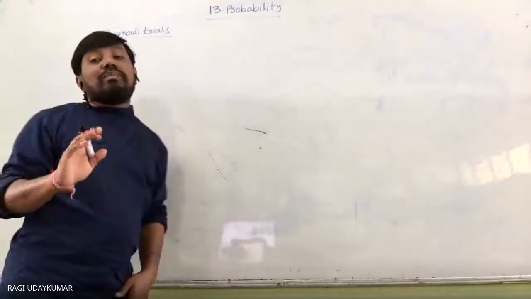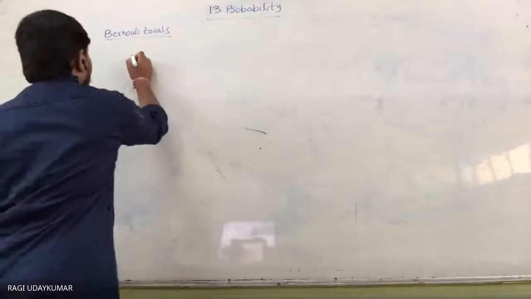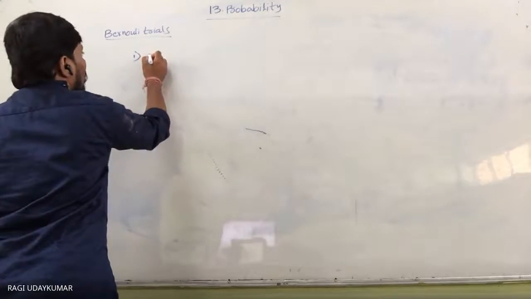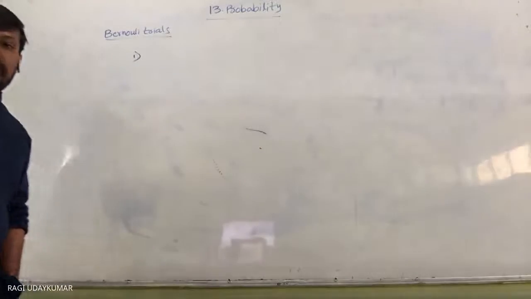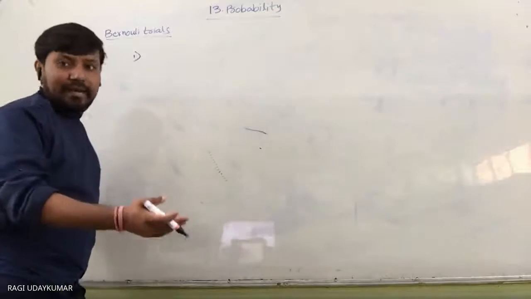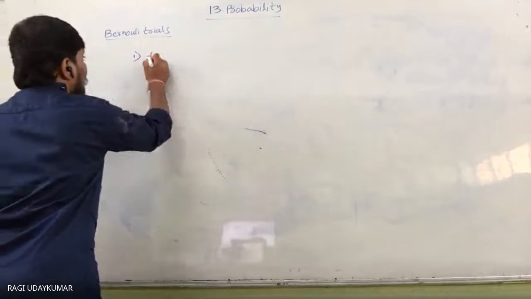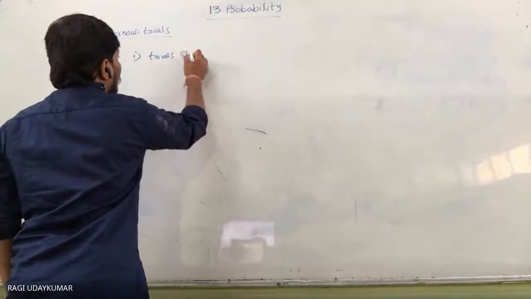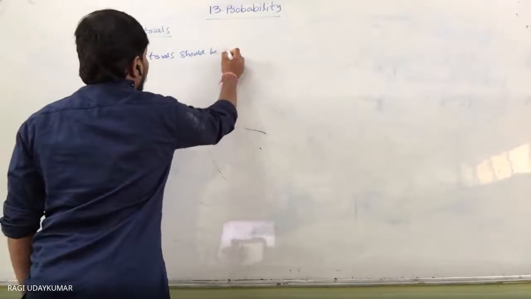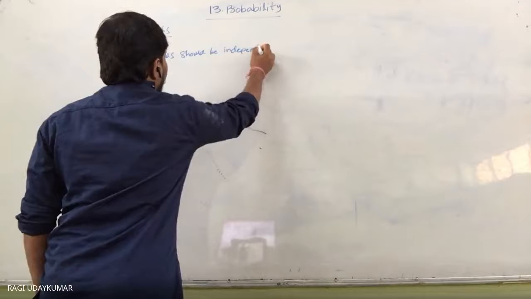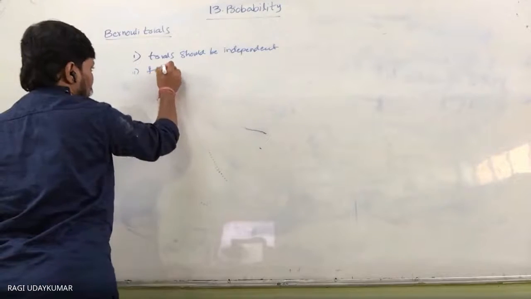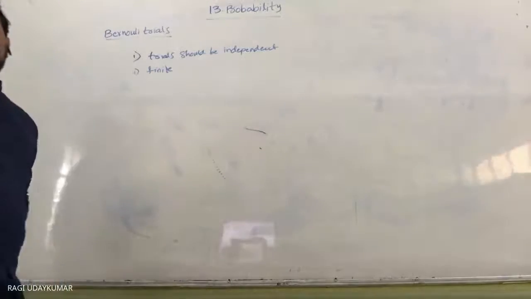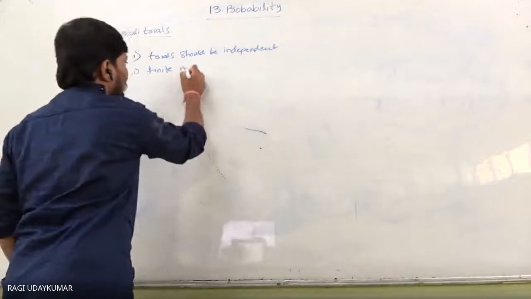And there should be a finite number of trials. The first one means whenever you consider the trials, one trial should not depend on another; the trials should be independent. And here, there should be a finite number of trials.